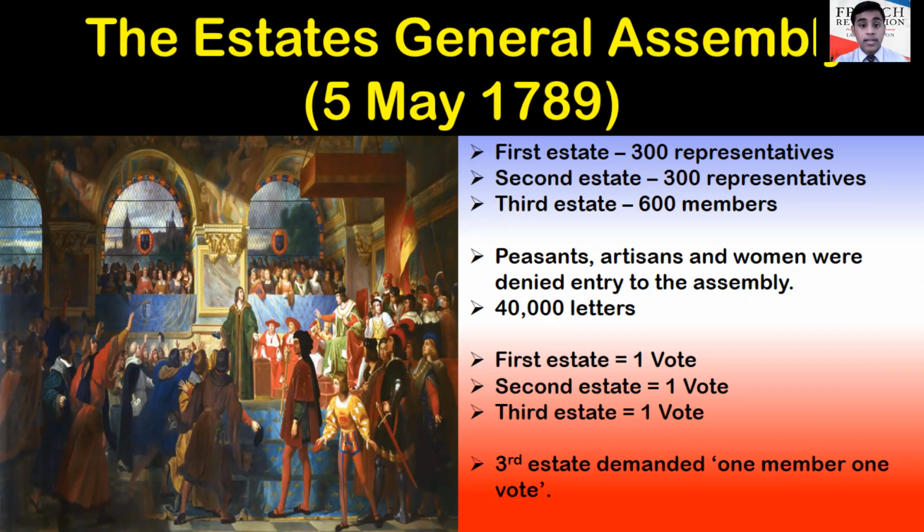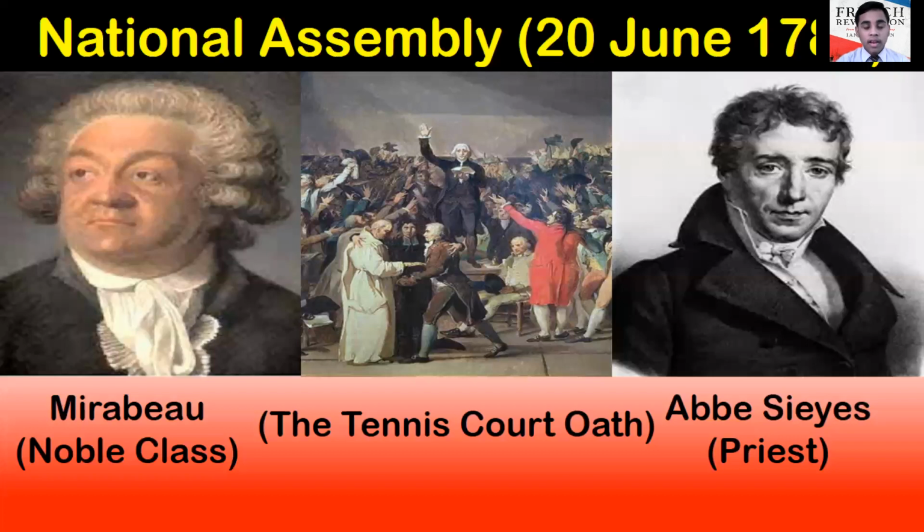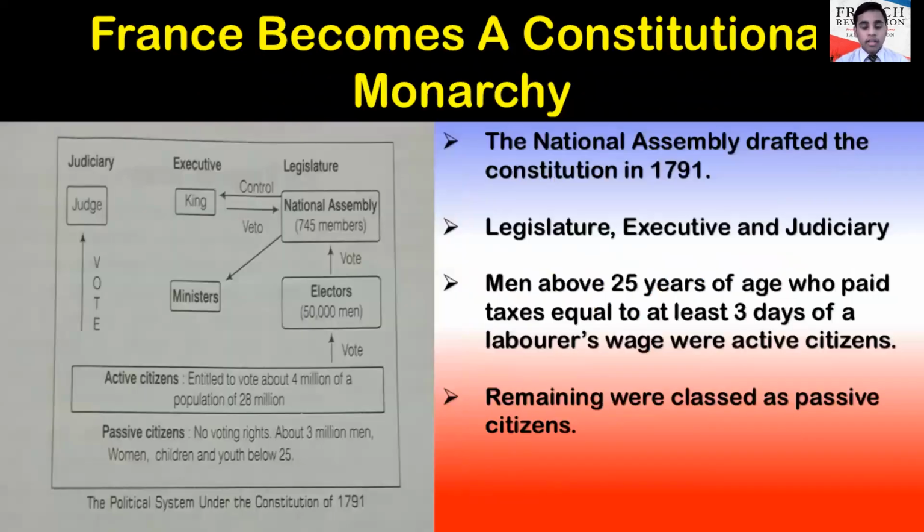Now, the first estate and second estate had 300 representatives each, and the third estate had 600 members. And the first estate and second estate had one vote each, and the third estate also had one vote. But this time, the third estate demanded a one member, one vote policy. But King Louis XVI denied this agreement. Due to this, the National Assembly was formed on 20th June 1789 under the leadership of Mirabeau and Abbe Sieyes after the Tennis Court Oath. And it led to the formation of a constitutional monarchy in France.